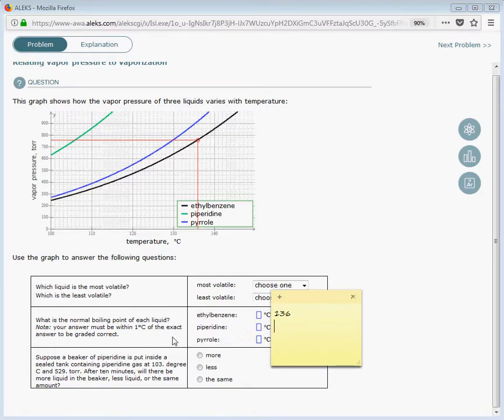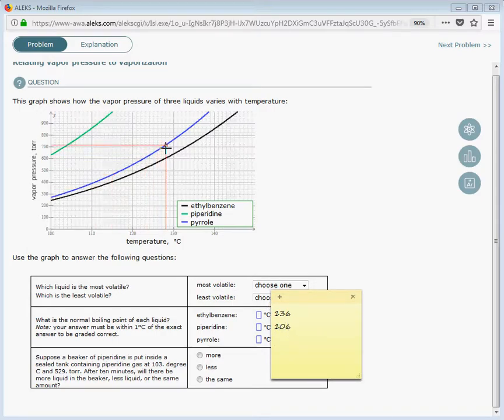Now we need to repeat this for pyridine. That's the green one. So again, we go to 760 torr on the green line. We come down. Well, I can't really get down there, but we go down to the temperature axis. And if you look here, this is around 106 degrees Celsius when you go down.